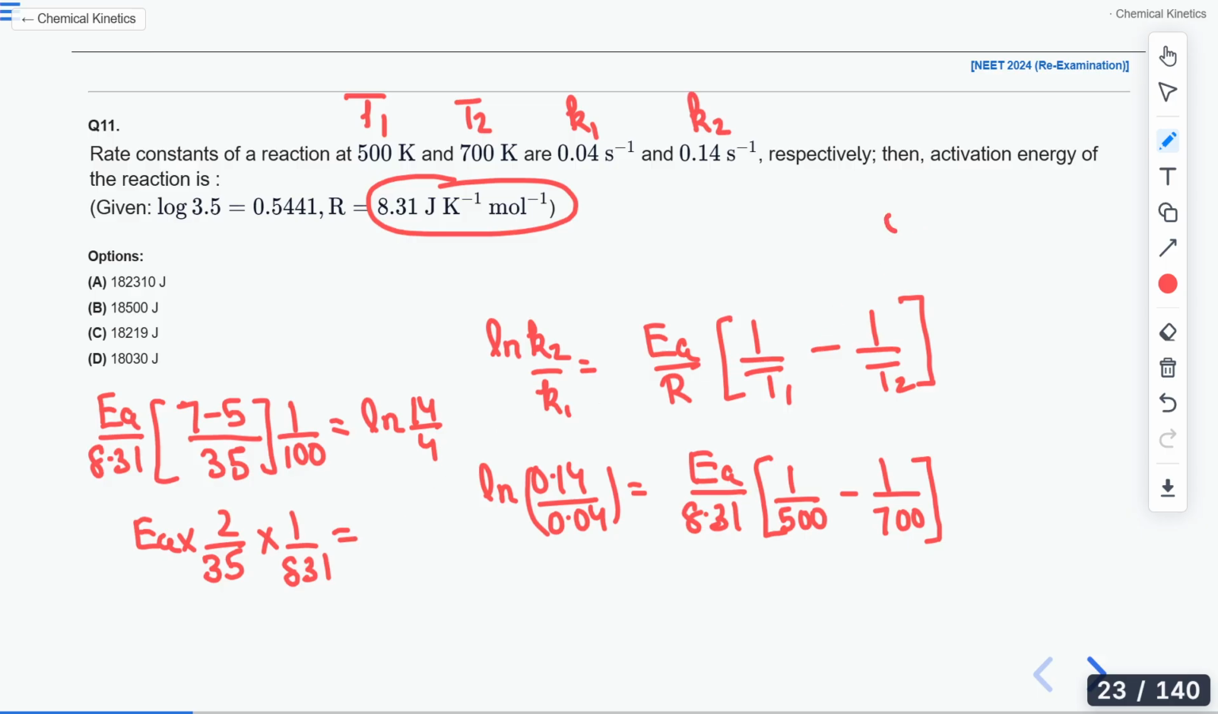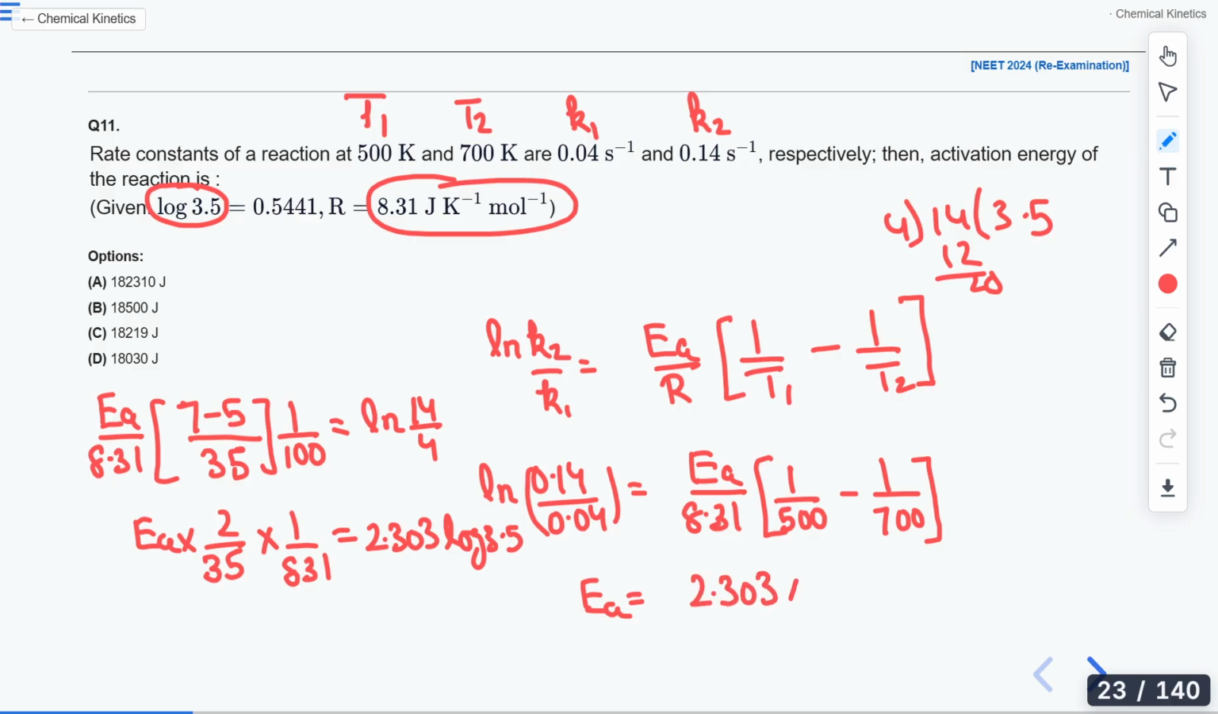So 4 by 14, what will you get? If I divide both of them, 4 3s are 12, 2 carry, 4 5s are 20. So this will be 3.5. And log 3.5 value is already given. So to convert ln into log, I will take 2.303 log 3.5. Now finally, EA will be equals to 2.303. Then log 3.5 value is 0.5441 multiplied by, if I take this thing here and cross multiply it, it will be 35 into 831 divided by 2.